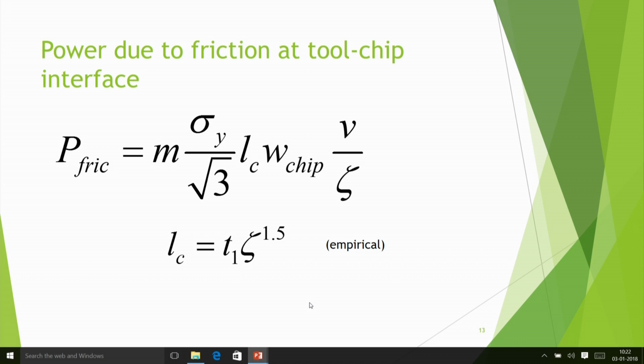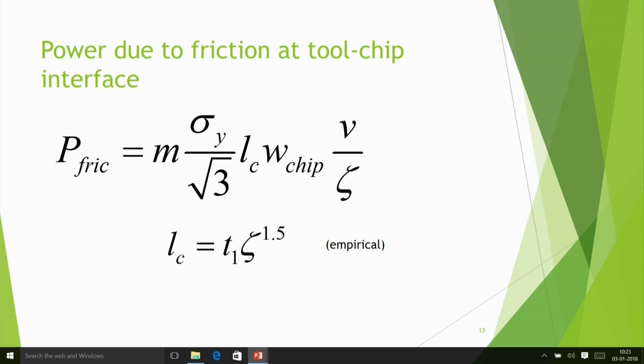Now we can find out power due to friction at the tool chip interface, tool and chip. So the chip is riding on the tool. So here we find out P friction is equal to M, where M is a friction factor. Its maximum value can be 1.